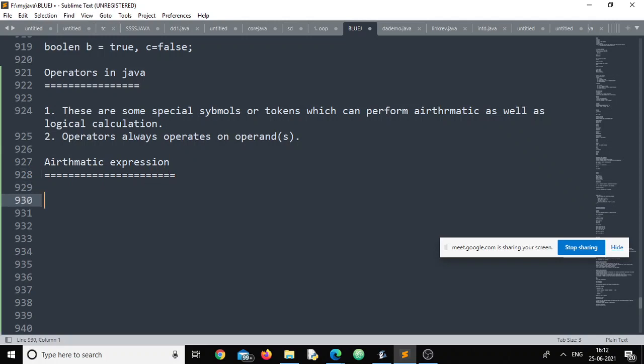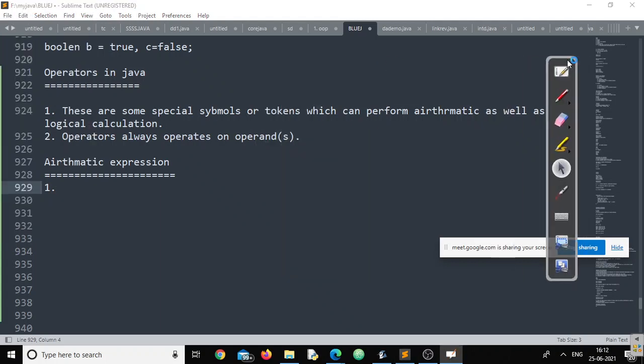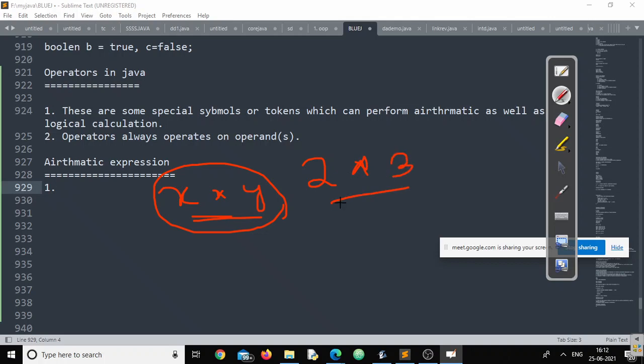See, what will be the content of an arithmetic expression? Let me go for a simple example. Suppose I am writing x into y. This is one arithmetic expression, right or wrong? Or instead of x into y, I am writing 2 into 3. The same, this is also an arithmetic expression.